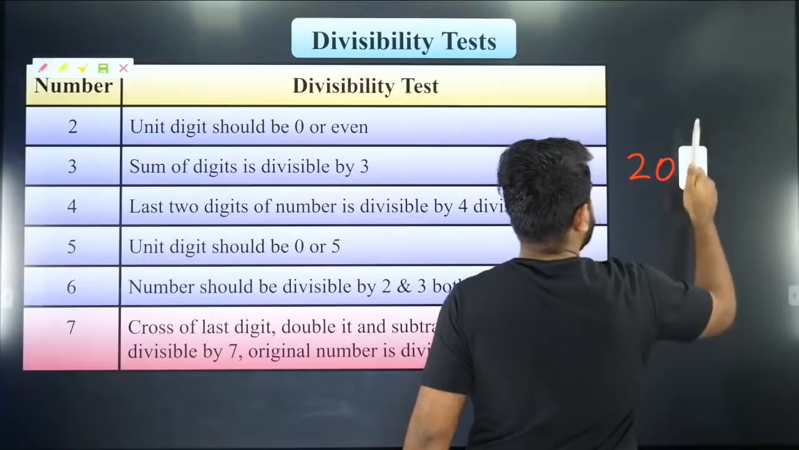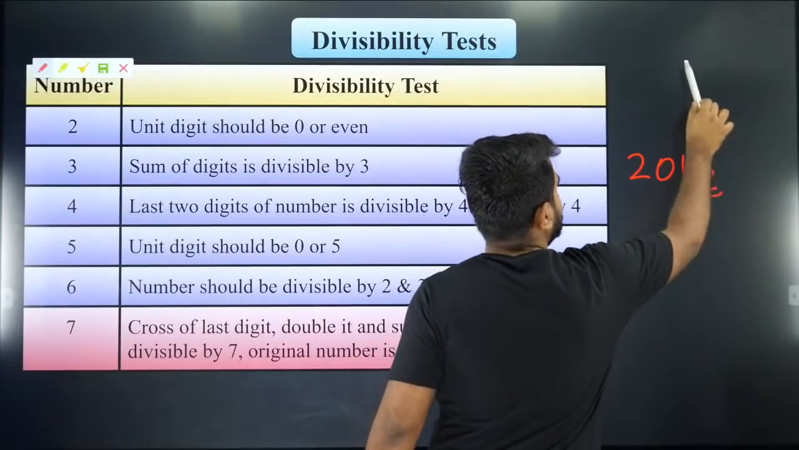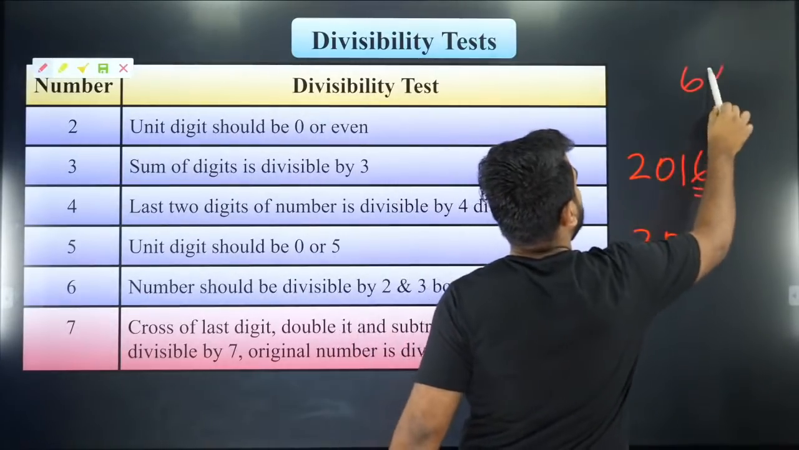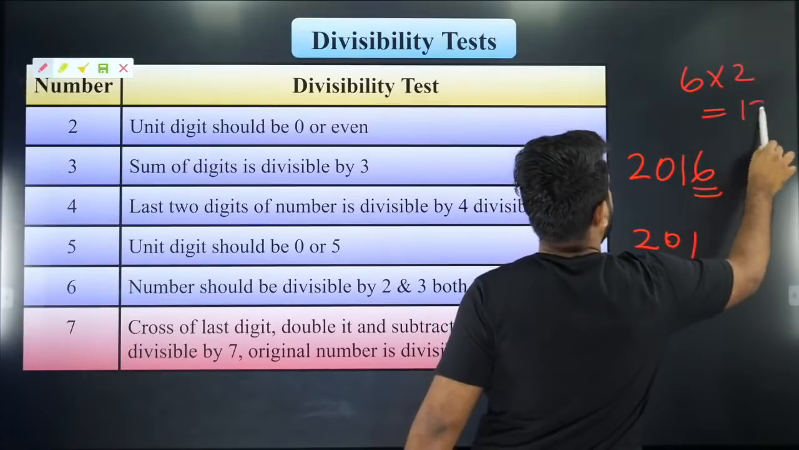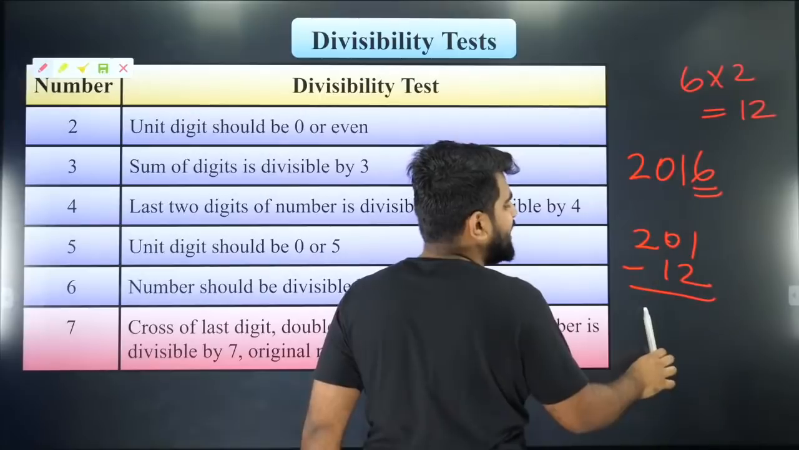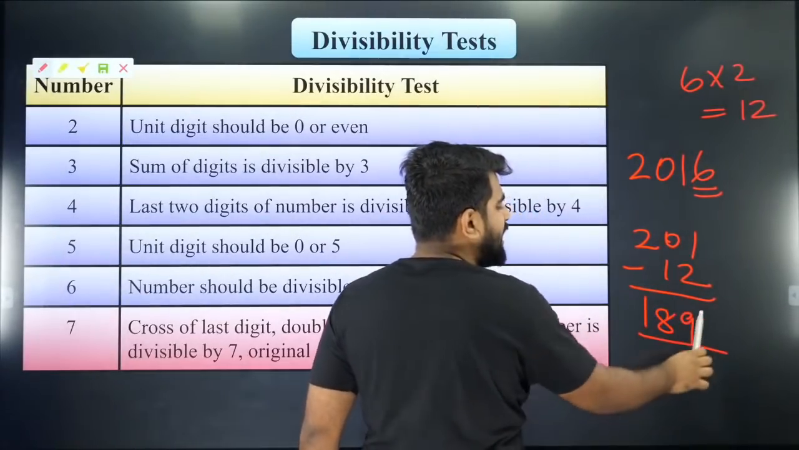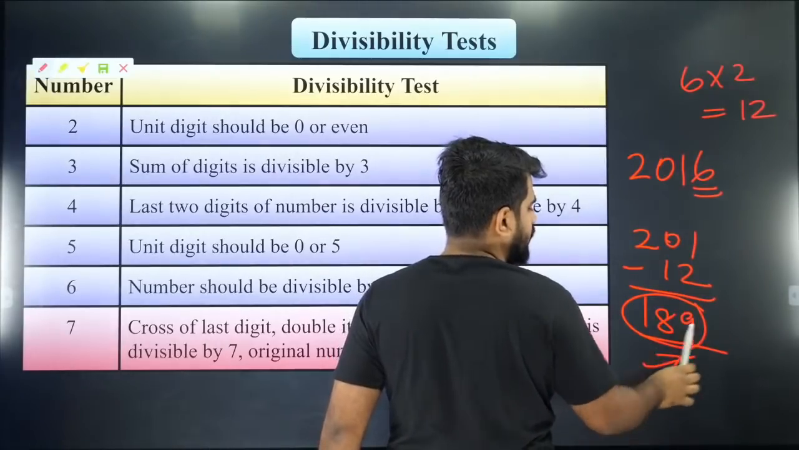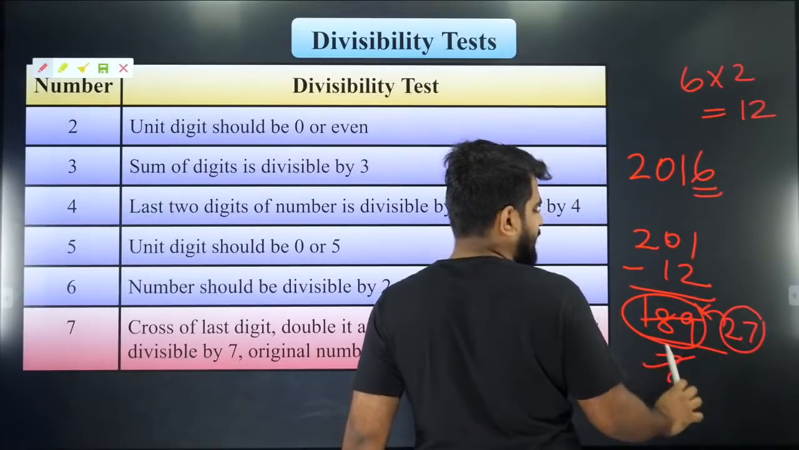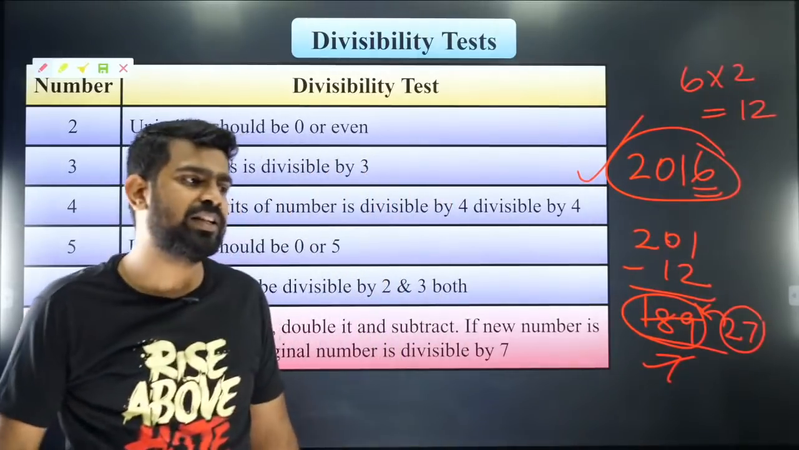Let's do 2016. So first forget the last digit. 6 you keep separate, 201 you have. Now I will double the last digit and make it 12, and that I will subtract from here. So if I subtract, I will get 189. Now 189, is it divisible by 7? Yes, it is, 27 times. So if this is divisible by 7, then 2016 is also divisible by 7.